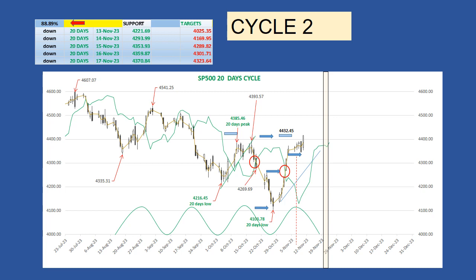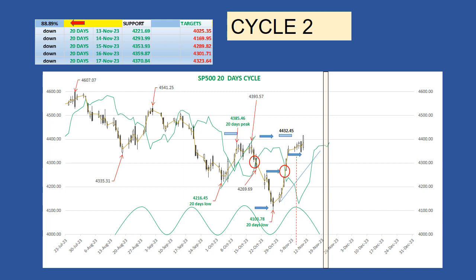The cycle line for this cycle is very important, depending on whether the market will find support or cross below. This will be an important piece of information. If the market finds support, this is a short-term bullish sign; if not, it will be bearish. This is the first piece of information about where to place the 40-week cycle low.